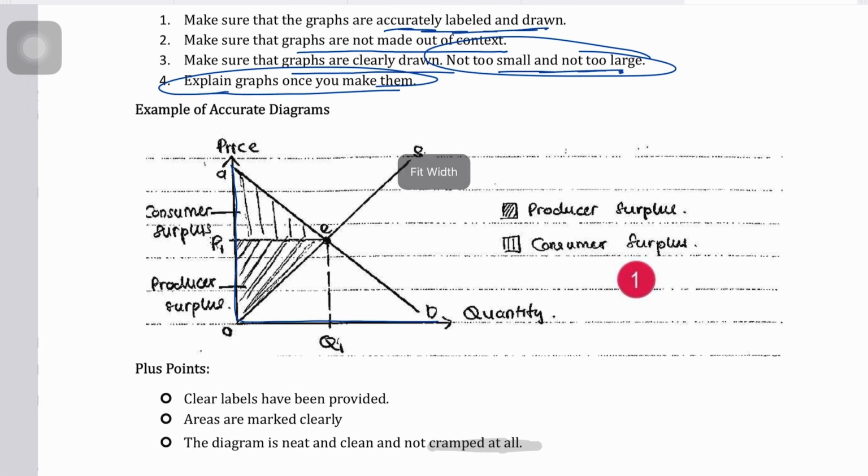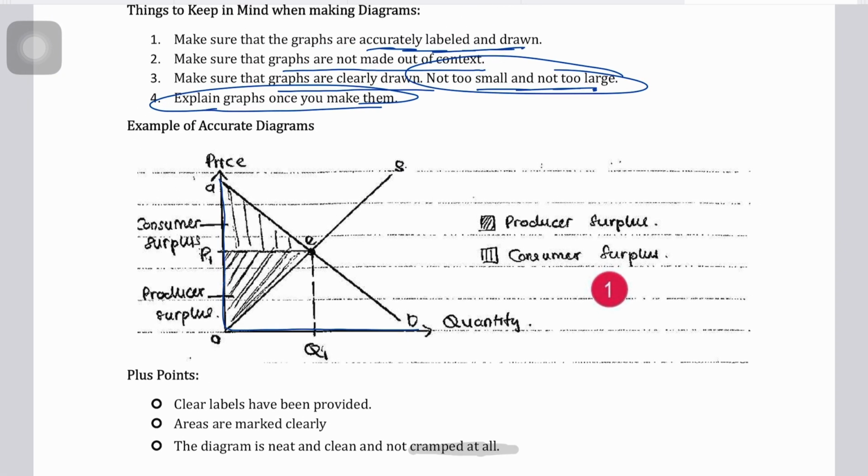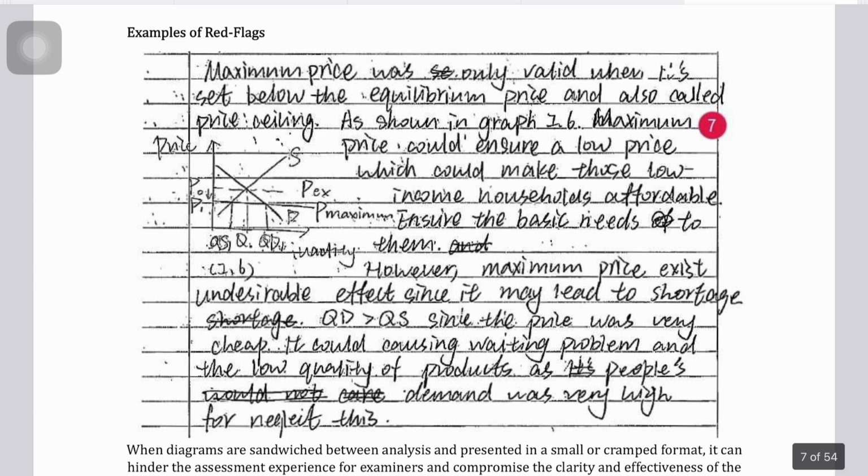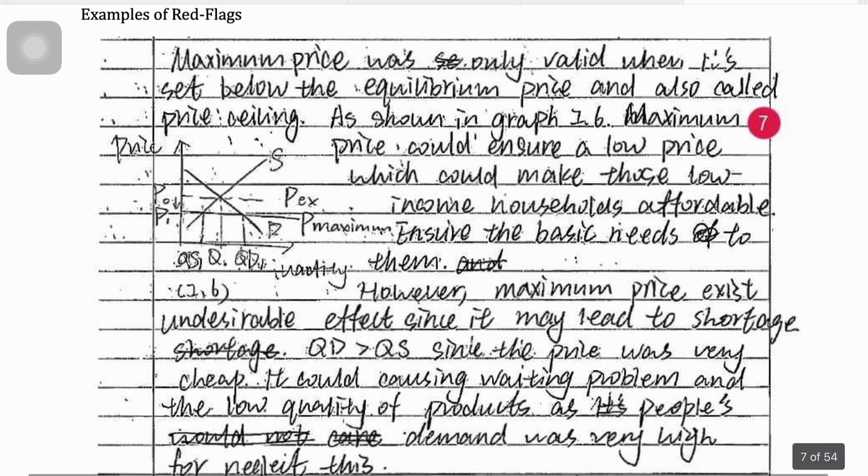So for example, if you look at this diagram, clear labels have been provided, areas are marked clearly, the diagram is neat and clean and not crammed at all. These are the comments that I'm reading, the examiner comments. And if you look at this answer script, this is an actual examination answer script.